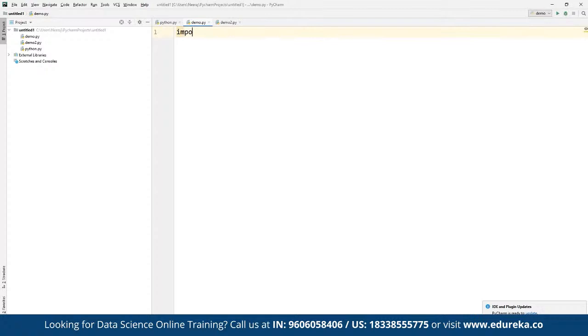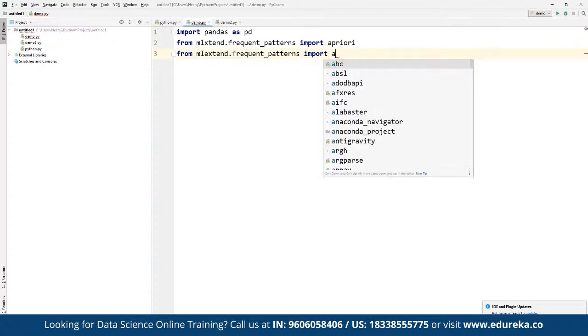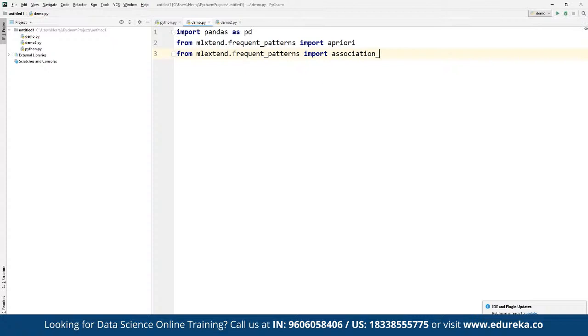We are going to use import pandas as pd, and then from mlxtend.frequent_patterns we are going to import apriori, and then again from mlxtend.frequent_patterns we are going to import association_rules.